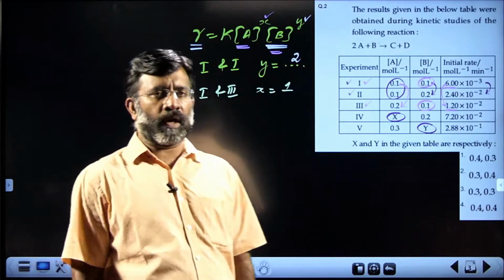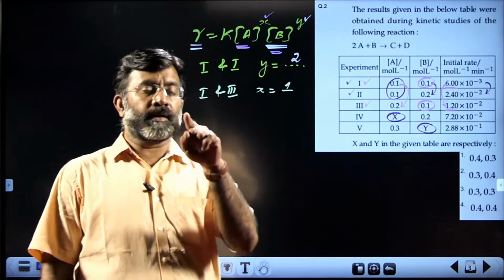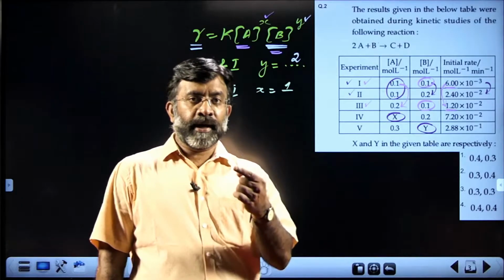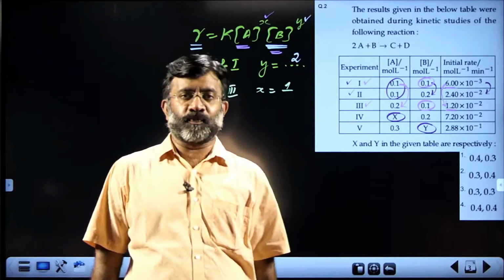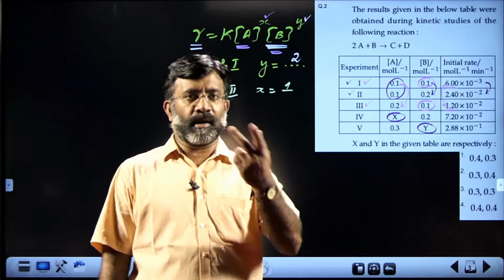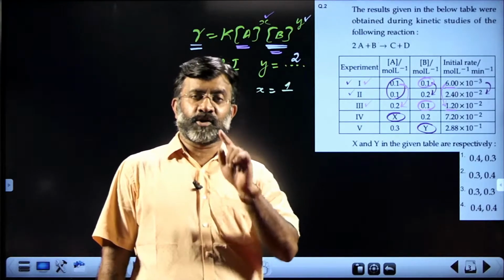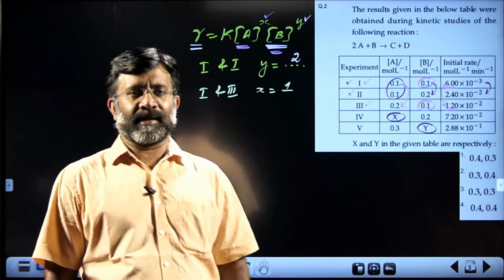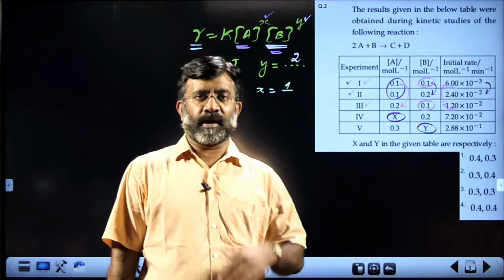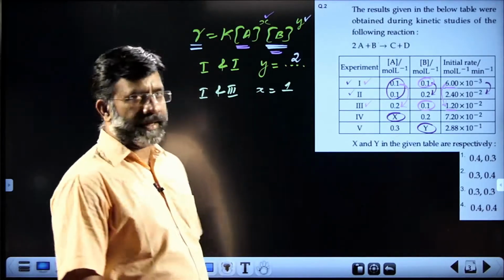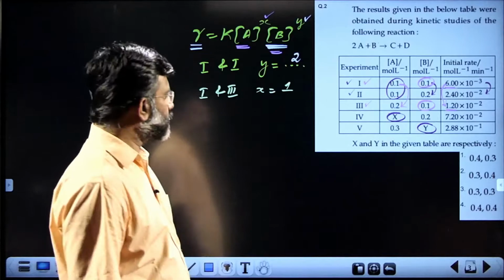How is X equal to 1? In 1 and 3, concentration of B remains constant while A 0.1 becomes 0.2, that is, A is doubled. Upon doubling A, the rate becomes 6 into 10 power minus 3 becomes 12 into 10 power minus 3. That is, rate becomes doubled. So doubling A, rate becomes doubled. Therefore, the power for A, that is order with respect to A, is 1.